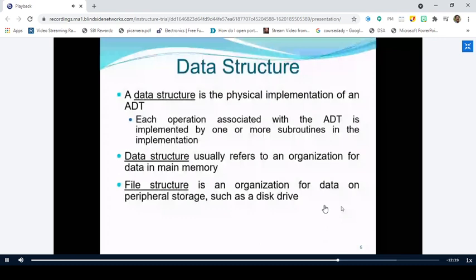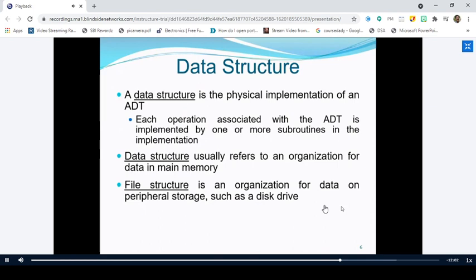It is just a logical description of how we view the data and operations, and we are not bothered about how they are implemented. But if you try to implement the abstract data type, that is called a data structure. That is the reason why we define the data structure as the physical implementation of ADT.